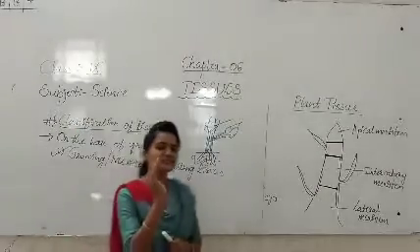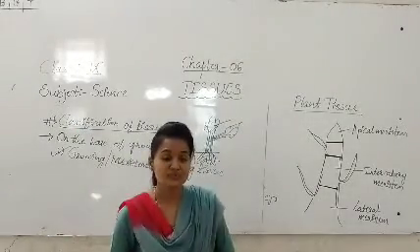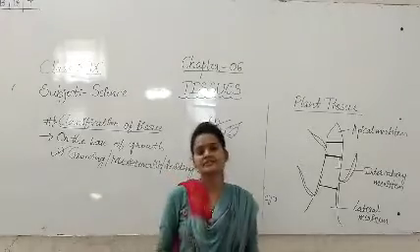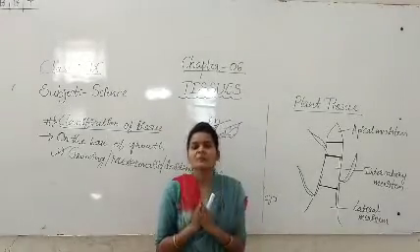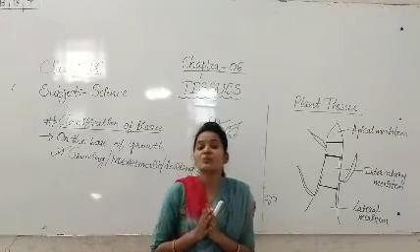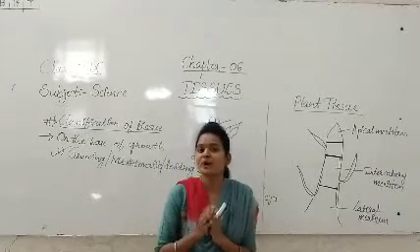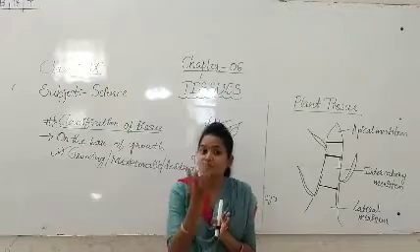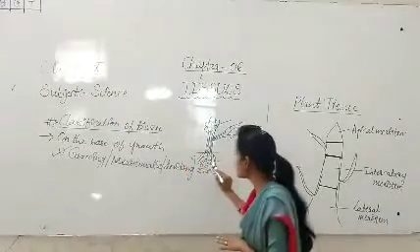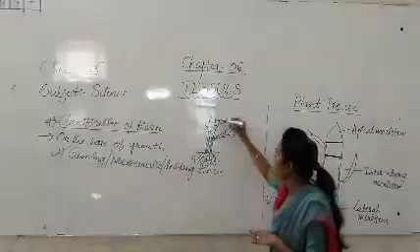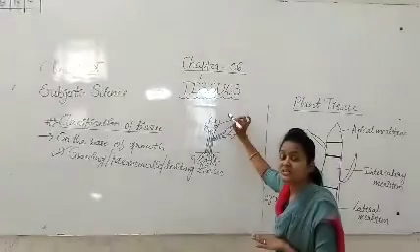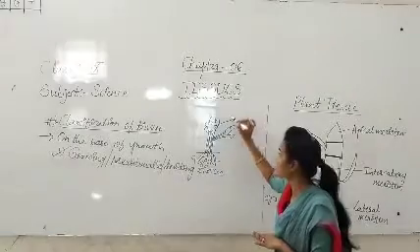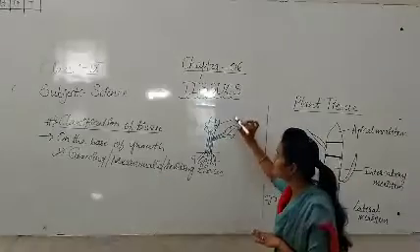For example, if you observe a plant, otherwise if you haven't observed, now observe, students. Where is the growth of the plant going on? In the part of the root, growth will be going on, and at the upper part, at the apical region, otherwise at the tip, growth will be going on.